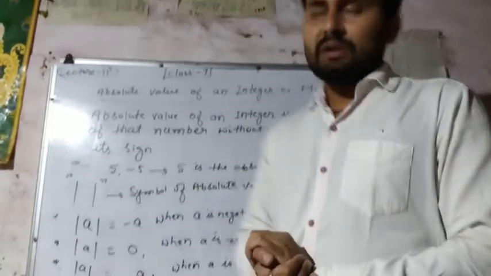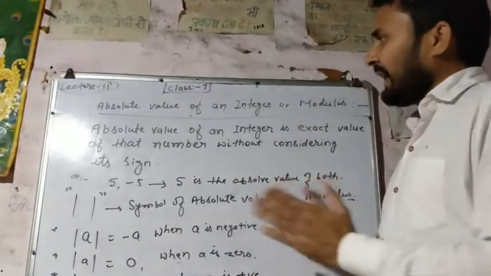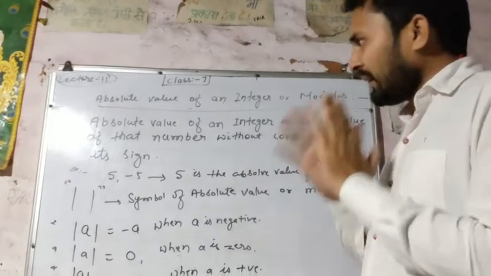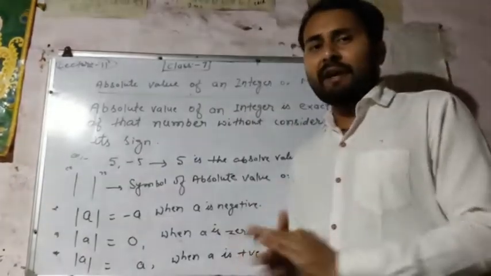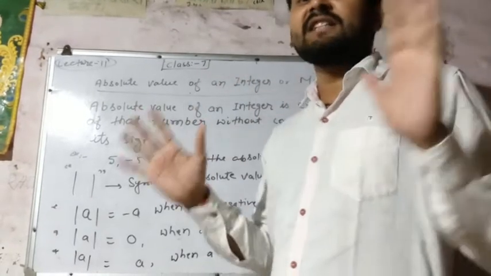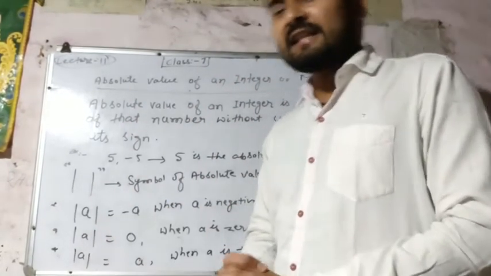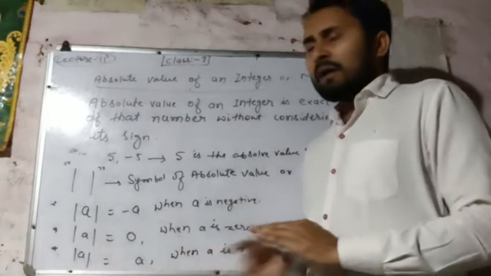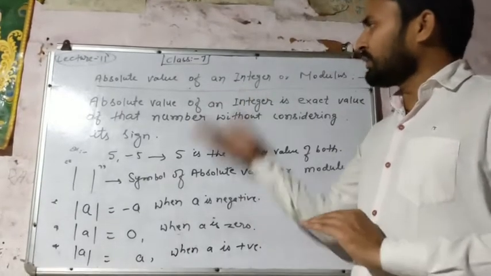Right now, once again I make you understand the absolute value. Absolute value of an integer is the exact value of that integer without considering its sign.